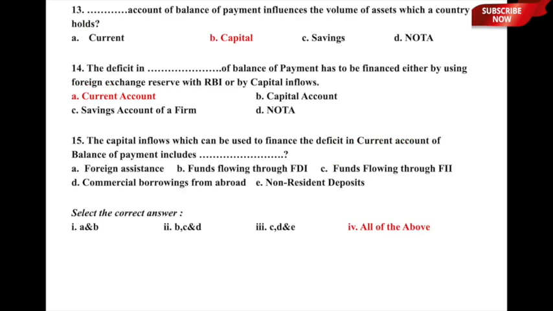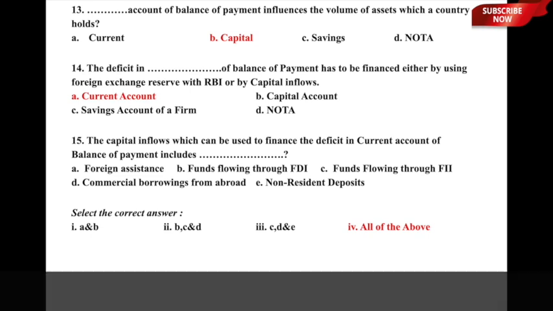Let us now move to question number 13. Dash account of balance of payment influences the volume of assets which a country holds. So, here which account is influencing the volume of assets which a country holds, whether it is A, current account, B, capital account, C, savings account, or D, none of the above. So, here the correct answer is option B, capital account.